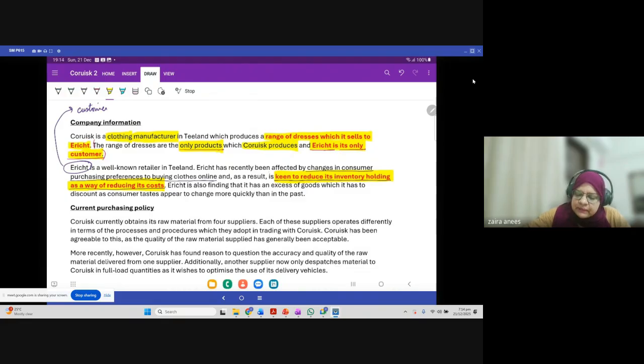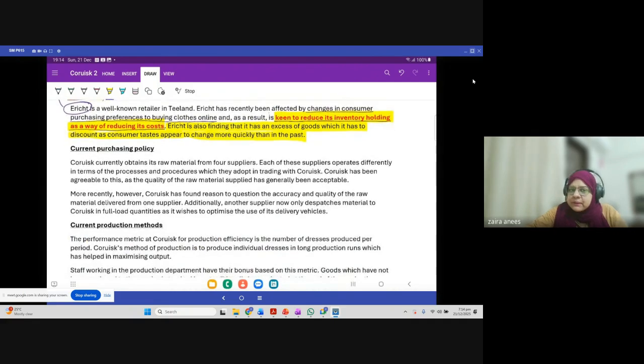Erich is also finding that it has an excess of goods which it has to discount, as consumer tastes appear to change more quickly than in the past. So Erich is also facing a problem that it has to sell certain products at a discounted rate. That is basically a little bit about your customer. It's not about your company, it's about the company with whom you are doing business. Now, what is the current purchasing policy? Now, we are back to the company.